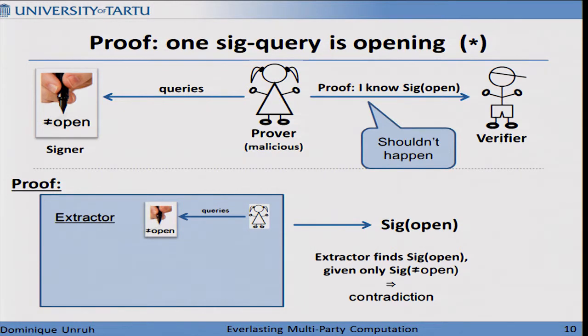You take the extractor for this proof of knowledge, run it with Alice and the signer as an oracle, and by definition of proofs of knowledge, this extractor will output a signature of an opening, because this is what Alice proves to know. Therefore, the extractor finds a signature of an opening, querying only this oracle on known openings. That's a contradiction to unforgeability.